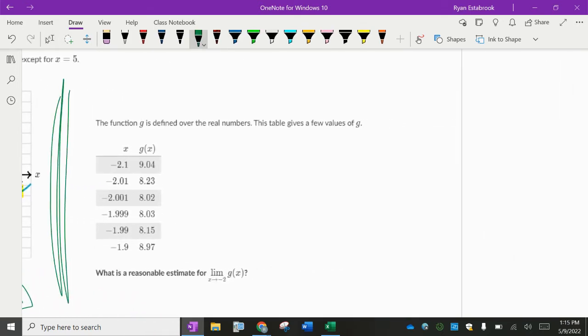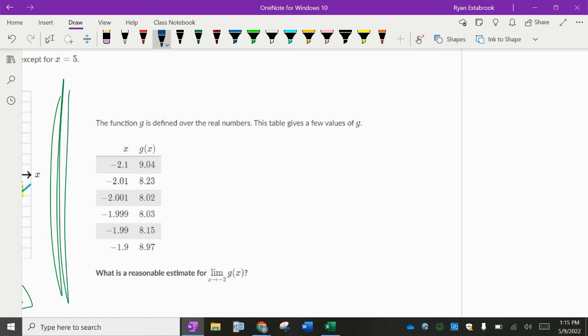To the right, new example. So that was a graphing example. Now we have a table example. And this is something you would see in a typical AP calculus class. You'll see a graphing example, then you'll see a table example, and then you might see an actual function written out. It says the function g is defined over the real numbers.